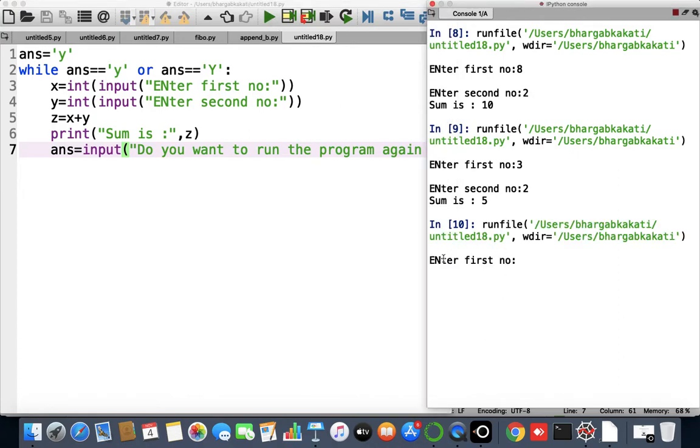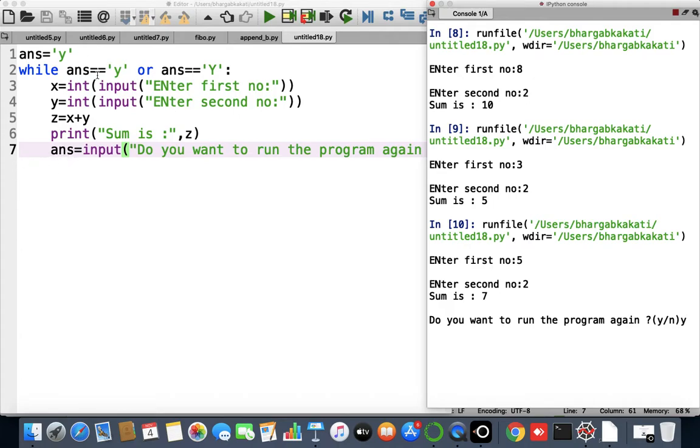Okay, what is it asking me? It is asking me to enter the first number. Let's say I'll give the first number as 5. It is asking me to enter the second number. Let's say I'll give the second number as 2, and it is giving me that the sum is 7. After that, it is asking me, do you want to run the program again? Yes or no? If I press Y, what will happen? The value of ans will become y.